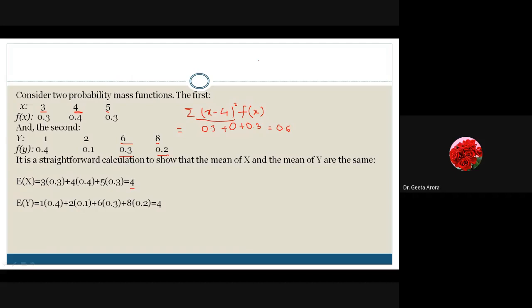Then we have the second one, 2 minus 4 whole square, which means 2 square into 0.1, gives me 0.4. The next is 6 minus 4 whole square, 4 into 0.3. And the last one is 8 minus 4 whole square into 0.2.